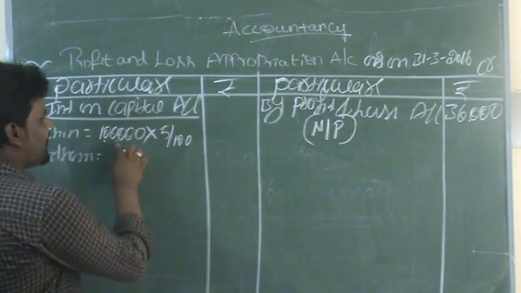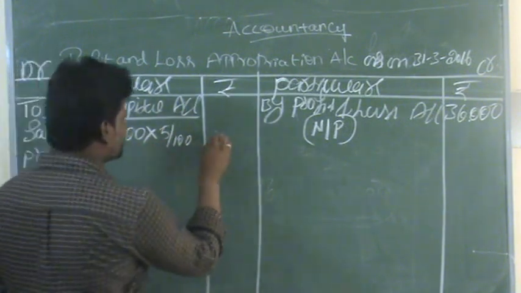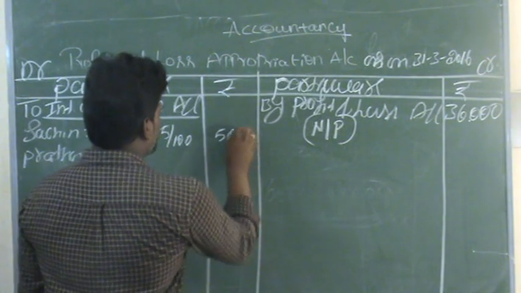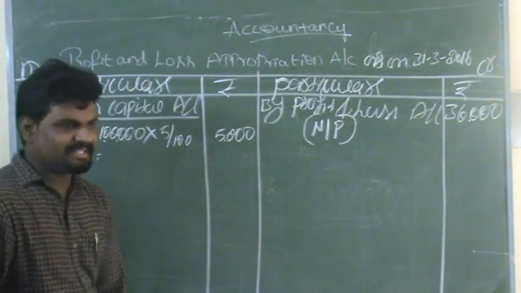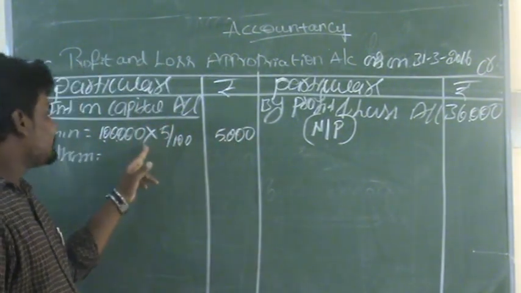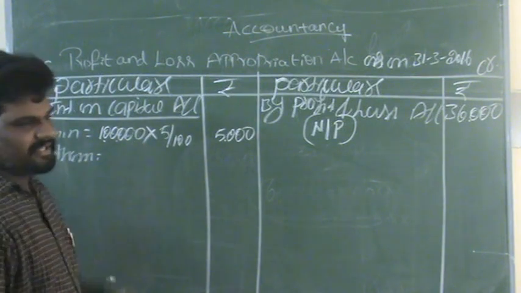So 1 lakh into 5% gives us 5,000 rupees. This is the interest on capital of Sachin.